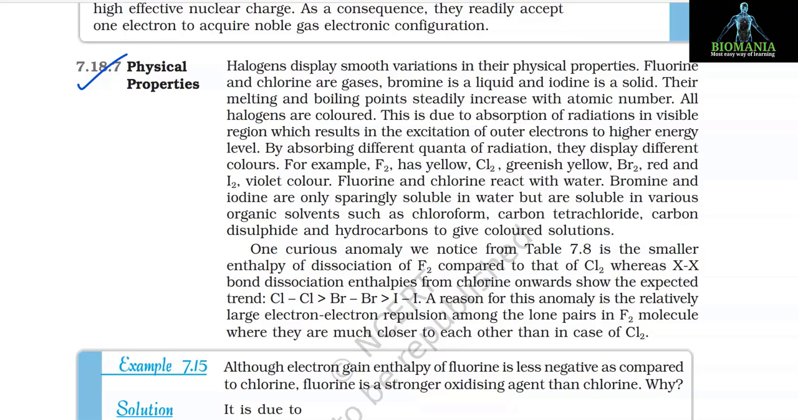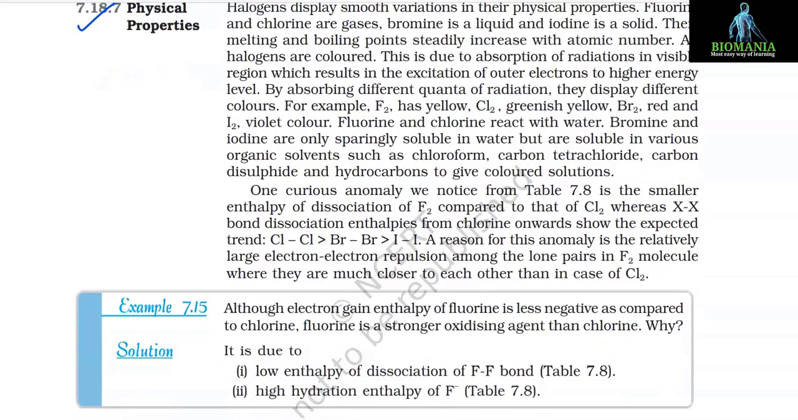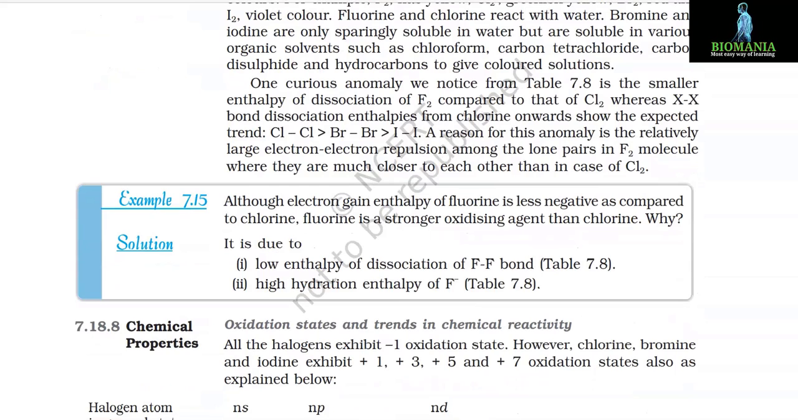One curious anomaly we noticed from Table 7.8 is the smaller enthalpy of dissociation of F2 compared to that of Cl2, whereas X-X bond dissociation enthalpies from chlorine onward show the expected trend, that is Cl-Cl is greater than Br-Br, which is greater than I-I. A reason for this anomaly is the relatively large electron-electron repulsion among the lone pairs in the F2 molecule, where they are much closer to each other than in the case of Cl2.